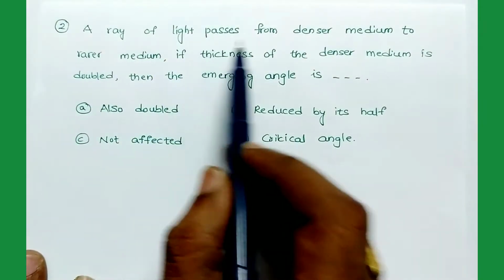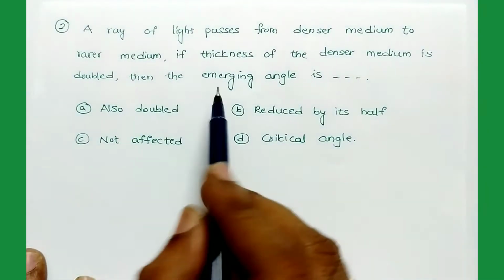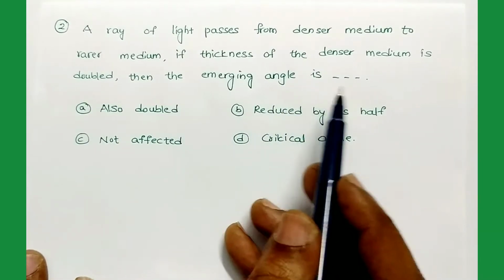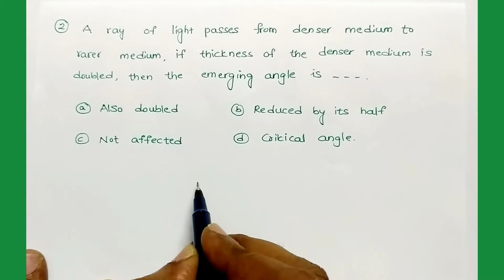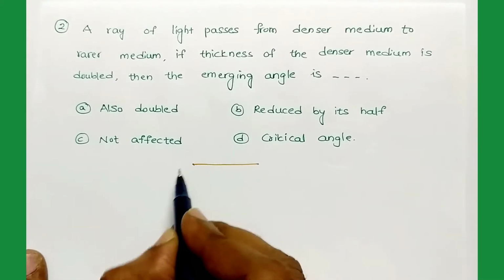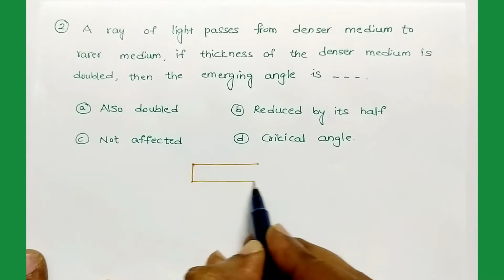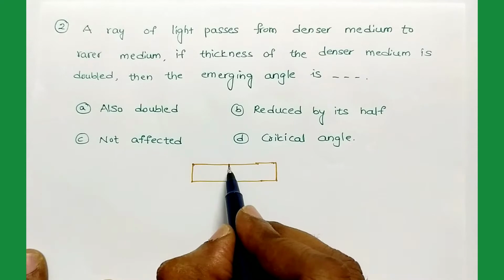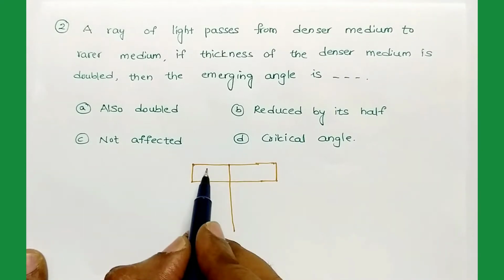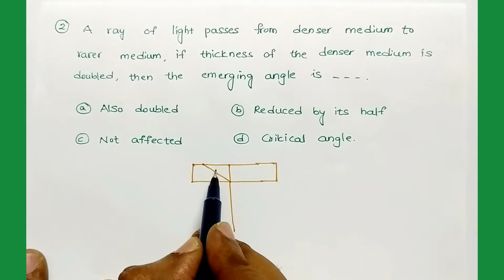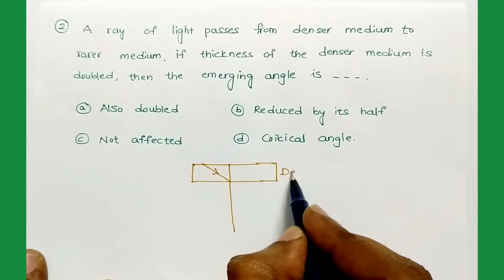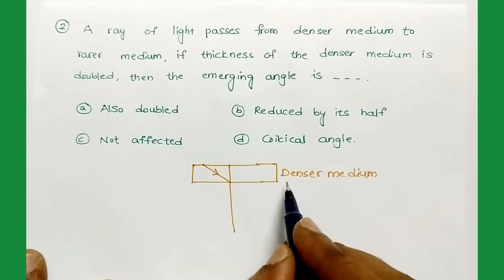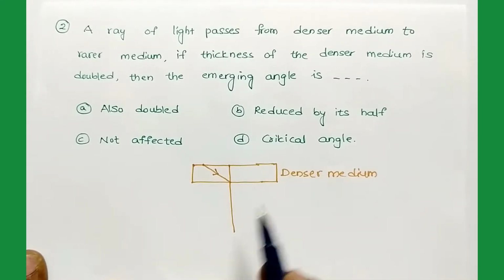A ray of light passes from denser medium to rarer medium. If the thickness of the denser medium is doubled, then the emerging angle is? So here, suppose this is the denser medium, and this is the normal. A light ray is coming from this denser medium. Denser medium means the medium which has more density.